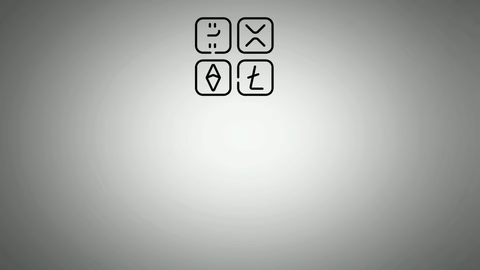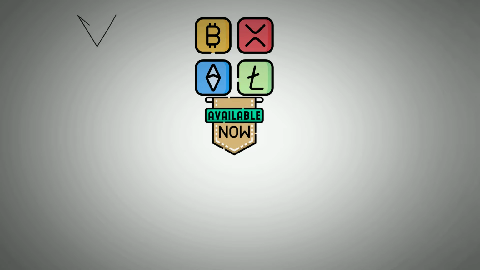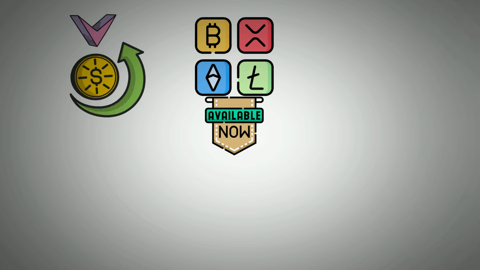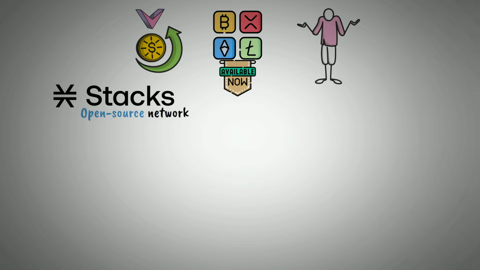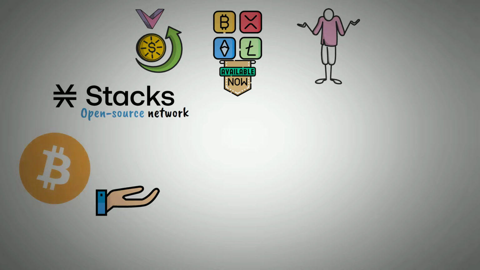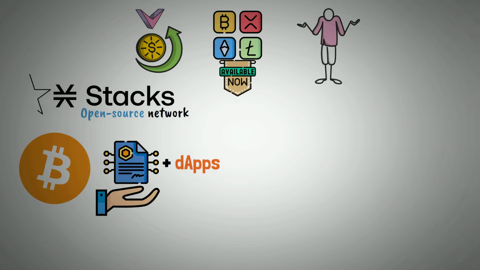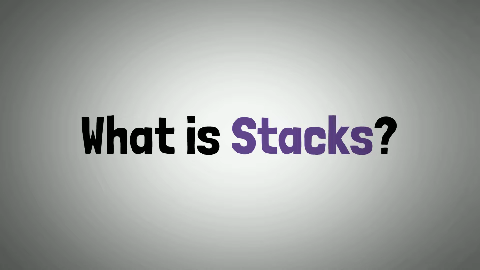Numerous cryptocurrency platforms are already available, but some are far more valuable and significant to the sector than others. Stacks, an open-source network created especially to give Bitcoin access to smart contracts and decentralized applications, is one of the most significant platforms for this sector. So let's start with what is Stacks.